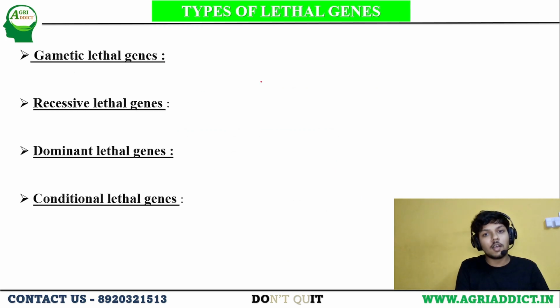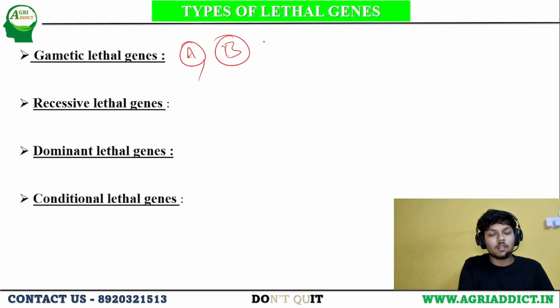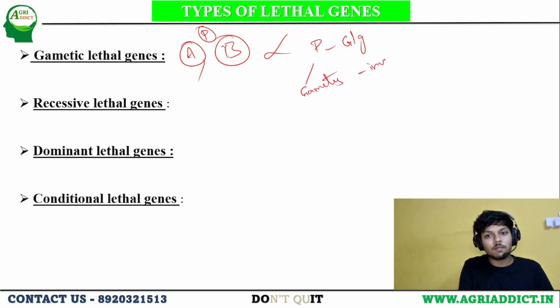And these are some of the other lethal genes. We call it gametic lethal genes, which means the gametes produced, like A or B. These are the gametes produced by the parent P. These will be dead because of the gametic lethal genes. If the parent is having gametic lethal genes, then the gametes it produced will be inviable or dead.